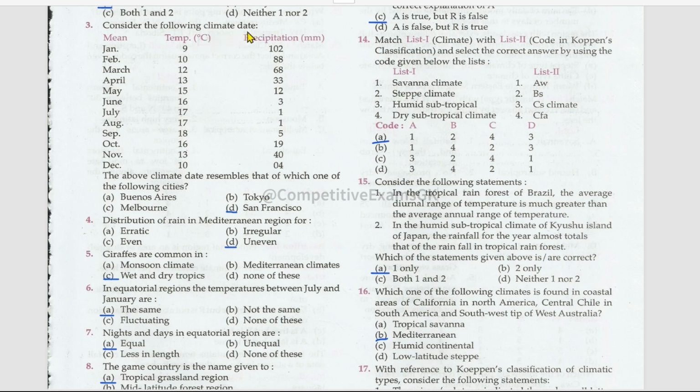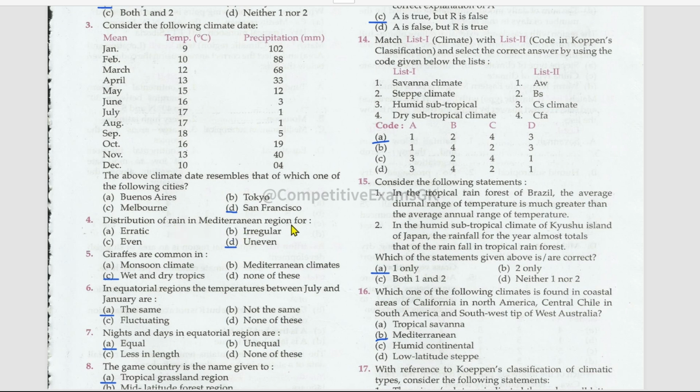Consider the following climate data. The above climate data resembles that of which one of the following cities? January 9 degrees, temperature, 102 degrees precipitation. These all refer to San Francisco.